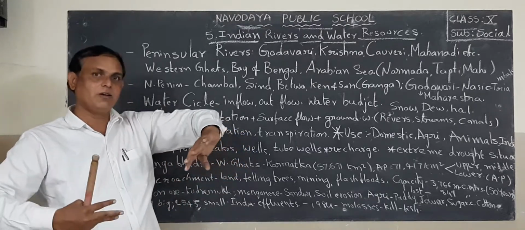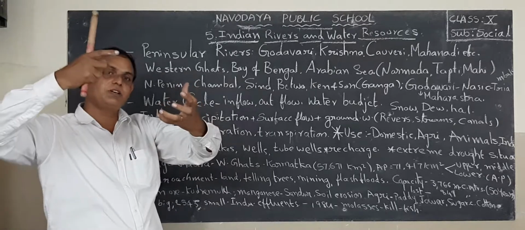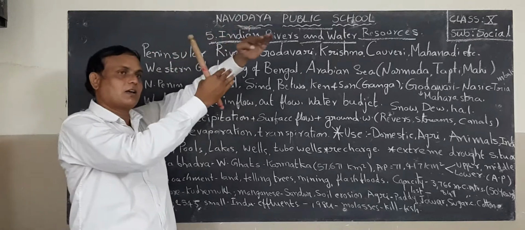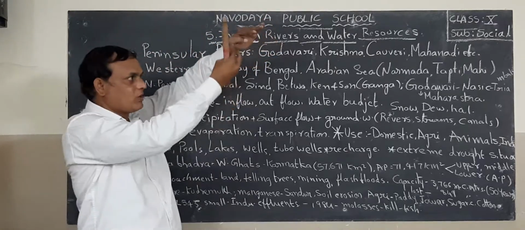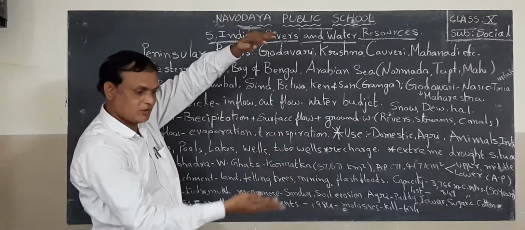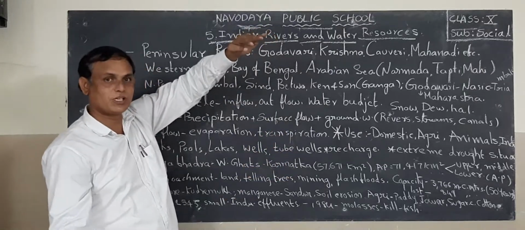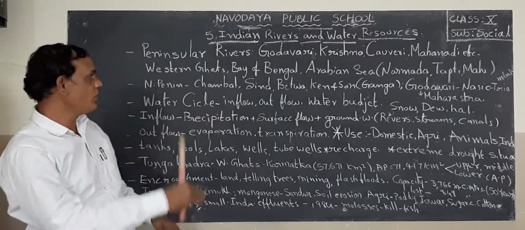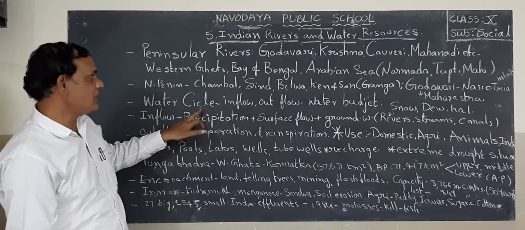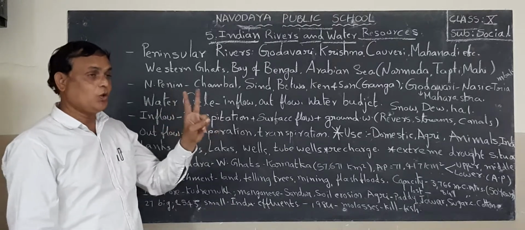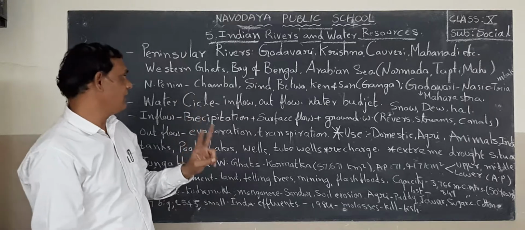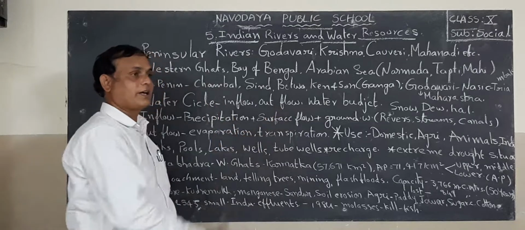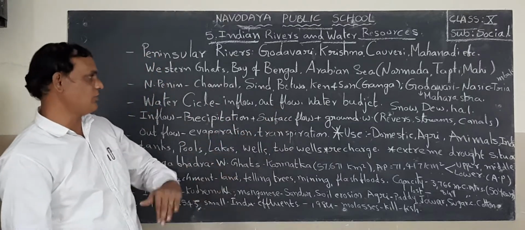Again this water evaporates from the heat of the sun and forms clouds. When these clouds are touched by cool breezes, they change into water droplets and fall into the oceans, seas, lakes, ponds, tanks, streams, etc. So this is the water cycle. Here in the water cycle, two types are there. Okay, first one is inflow water and second one is outflow water.